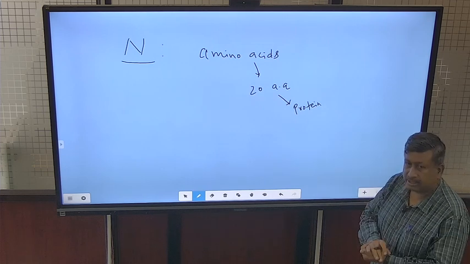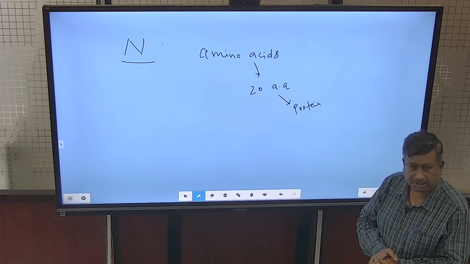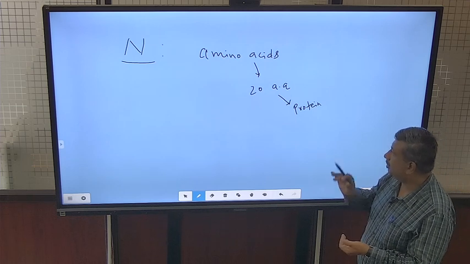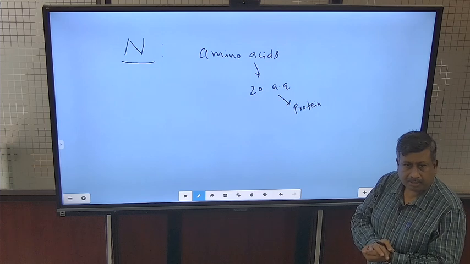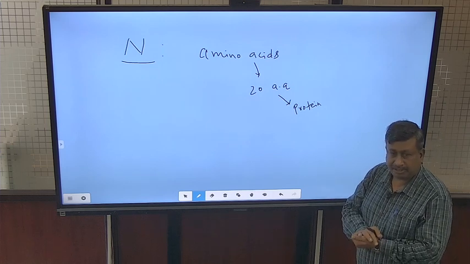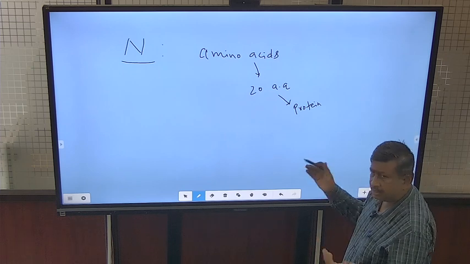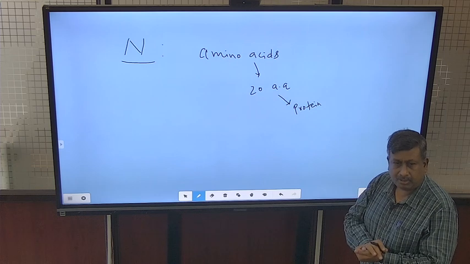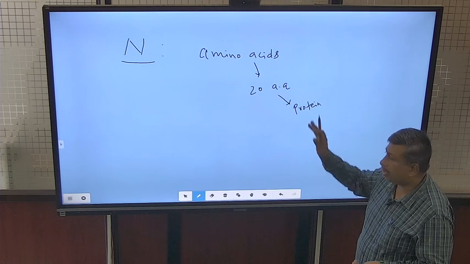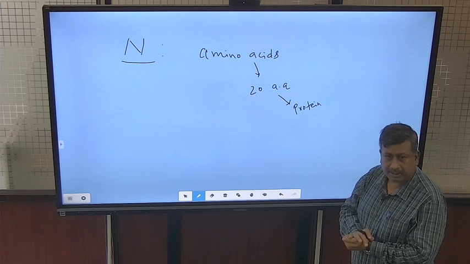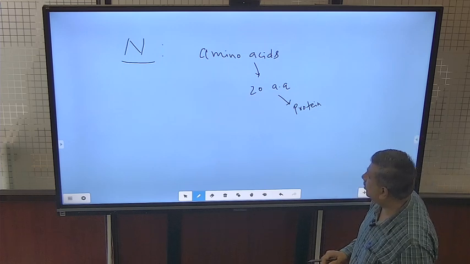Nitrogen is essential for protein formation, and proteins are an essential component of the plant. That is why the major role of nitrogen is in protein formation via amino acids. In a protein there are many amino acids, but the number of types is 20. So, the first and important role of nitrogen is in protein formation.